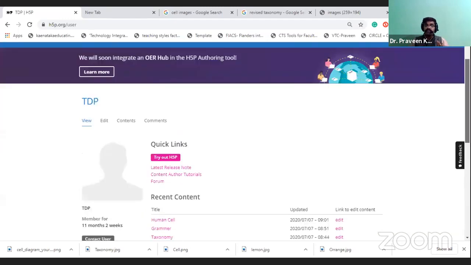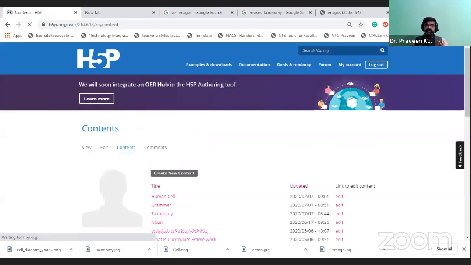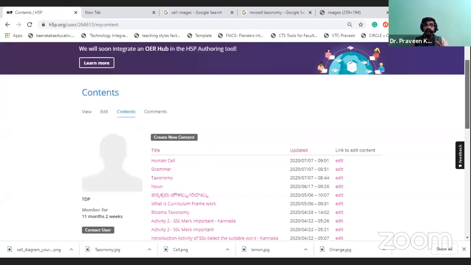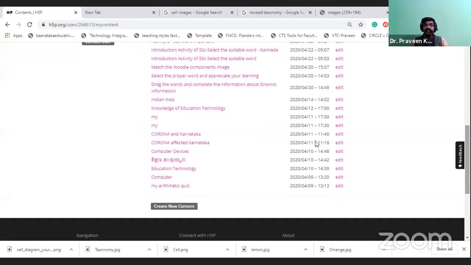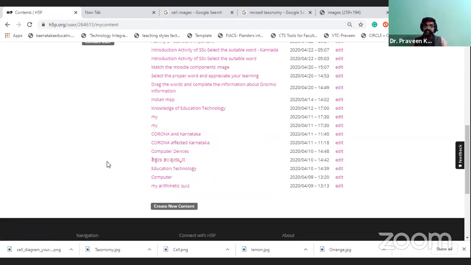Whatever content you have created, you can select it, right click, copy the link, and paste it in your WhatsApp group, in whichever form you are going to share with the students. That is one thing you have to know, how to share the content with your students.